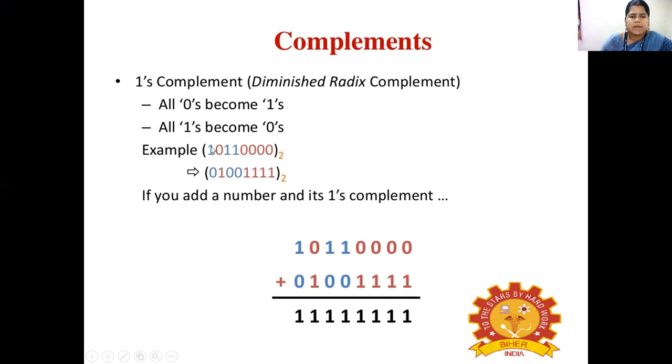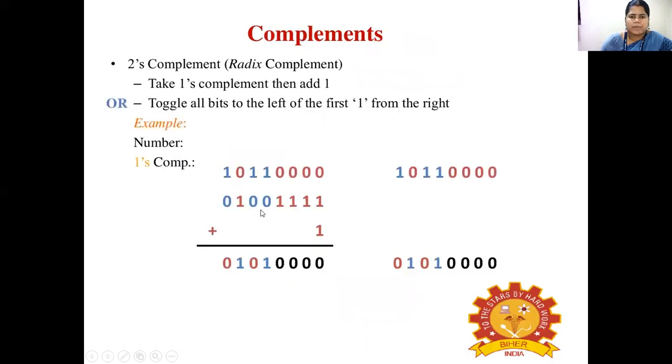See the example here, we have a binary value. Wherever we have 1, that will be replaced by 0, and all the 0's are replaced by 1. This kind of representation we call a 1's complement. If we add the value 1 to the 1's complement, we'll get a 2's complement. So for this given binary value, this is the 1's complement, and by adding 1 to it we get the 2's complement form.